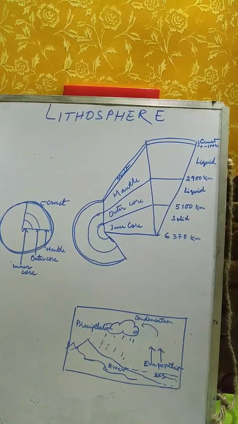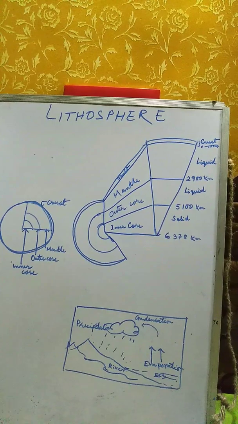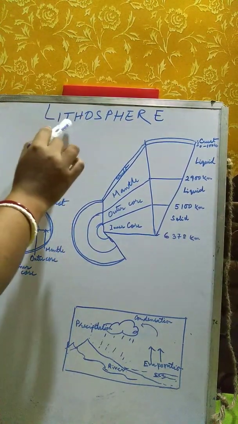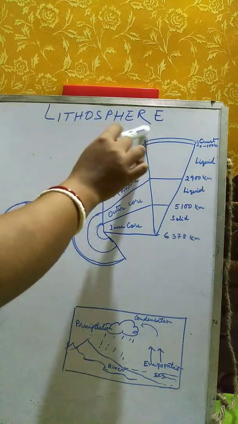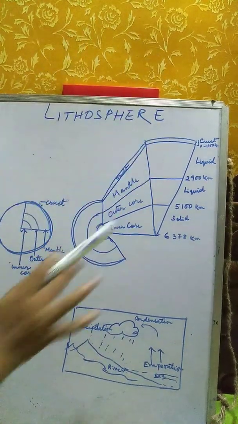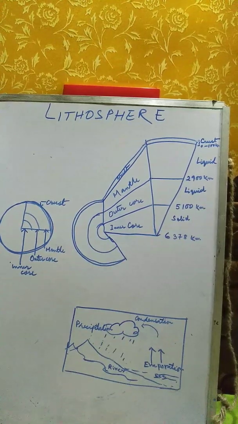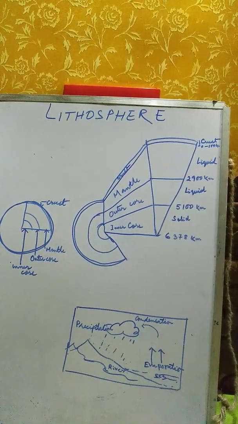Now litho means what? Litho means rock. Litho is a Greek word which means rocks, and you know what is the meaning of sphere. So the sphere of rocks is known as lithosphere. Now let us study about the earth's interior. Earth is like an onion.